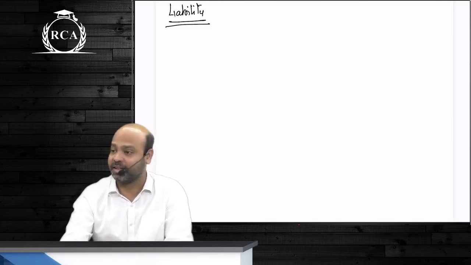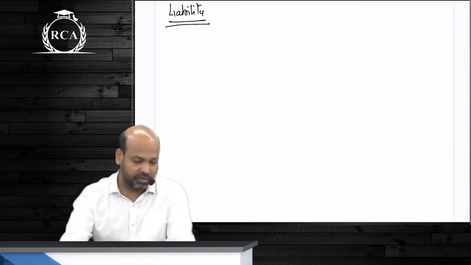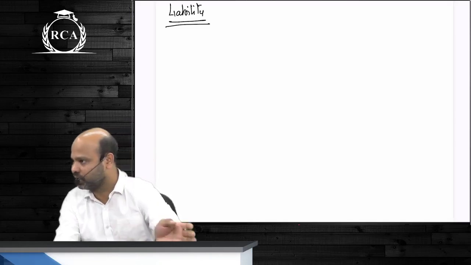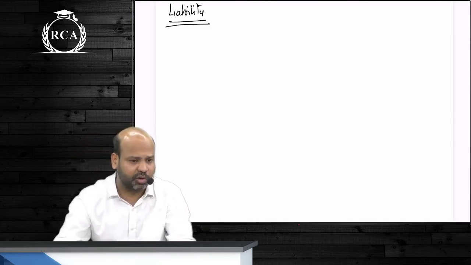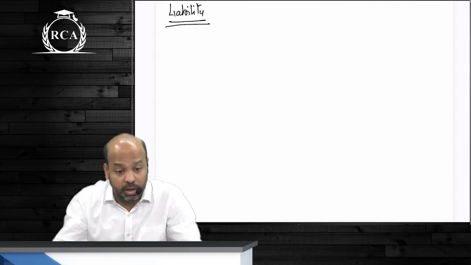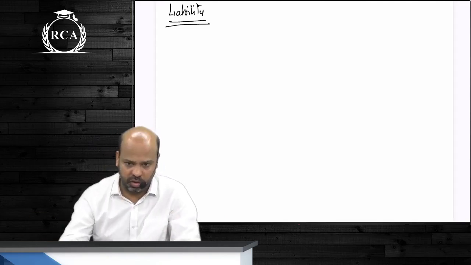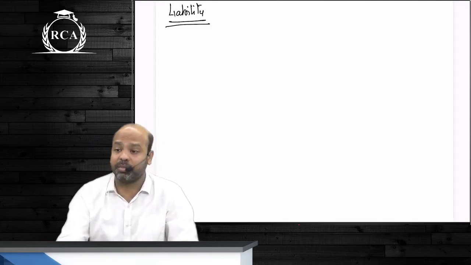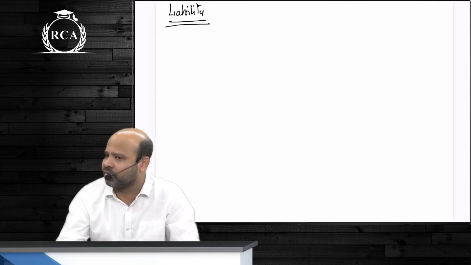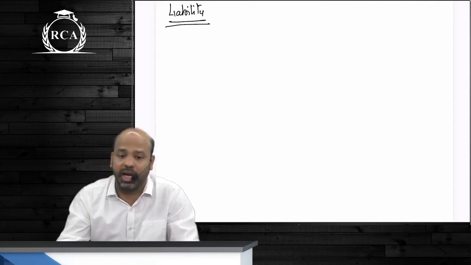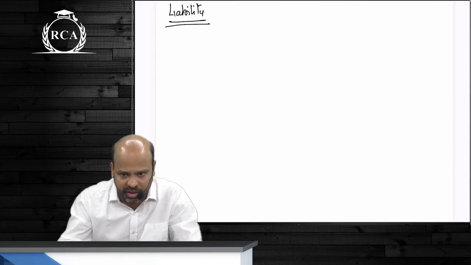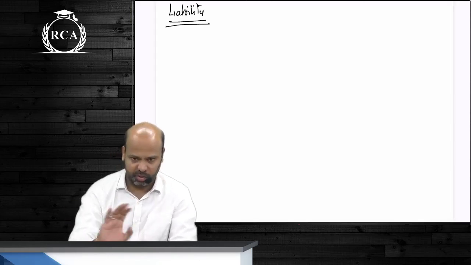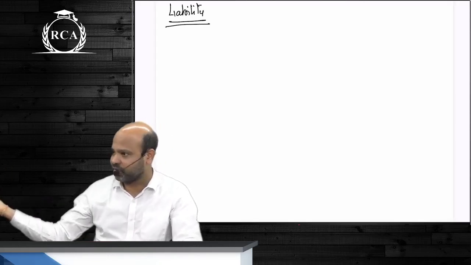Anyways, the textbook definition of the word liability, guys, is exactly what he said. The definition of the word asset was what? It is a resource within the control of the entity, arising on account of a past event which is expected to result in future economic benefits. Liability is a present obligation. Someone else is exercising control over it.